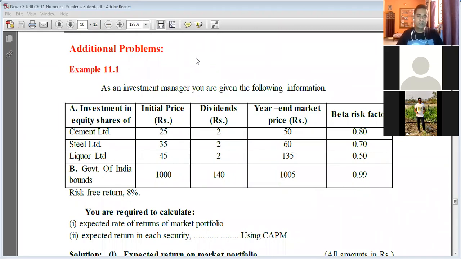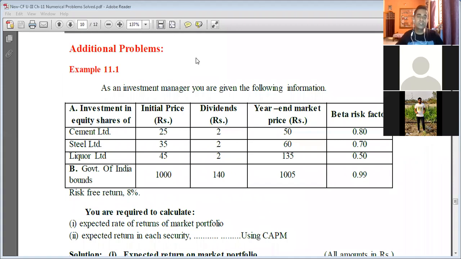Until I receive a question, I have told in the class every time: while solving the numericals, you need to read the problem carefully. You need to consider the data given in the problem, and then decide which unit or concept the problem belongs to. So is it about calculating weighted average cost of capital? If yes, is it based on book value weights, market value weights, or marginal weights? Then you should go ahead as per the steps. So reading and understanding the problem is very important.